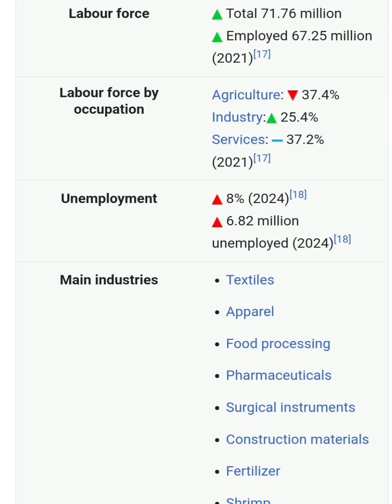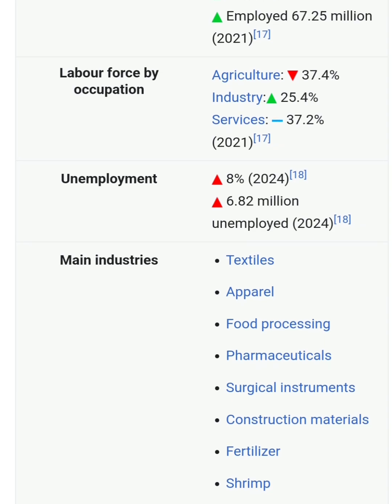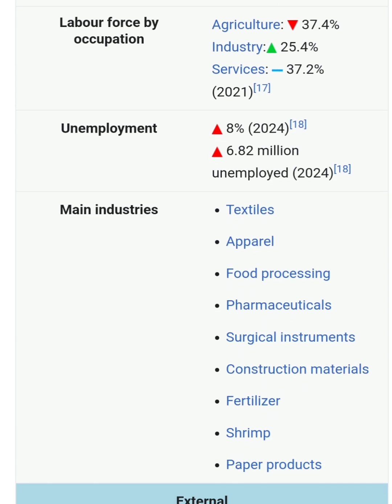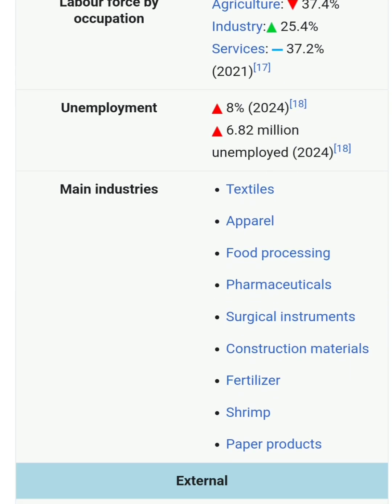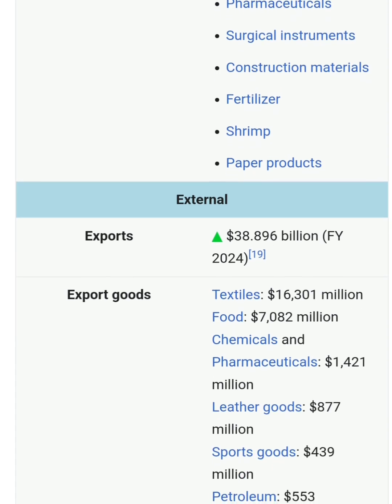Labor force by occupation. In agriculture, we have 37% of our labor force, in industry 25%, while in services we have 37% of our labor force. Unemployment, 8% of Pakistanis are unemployed, who are willing and able to work but could not find work. The total unemployment is 6.8 million. Main industries of Pakistan are textile, apparel, food processing, pharmaceuticals, surgical instruments, construction materials, fertilizers, shrimp, paper products.